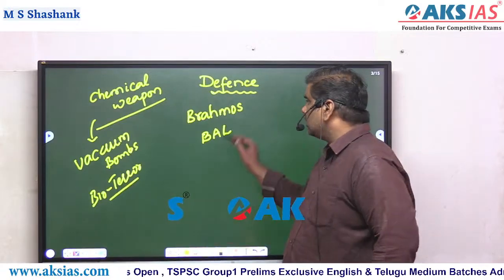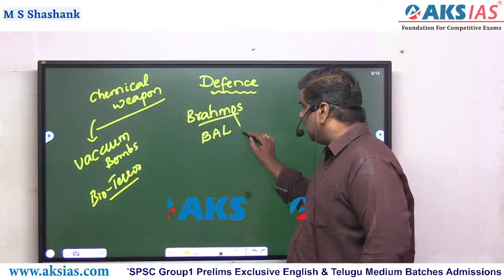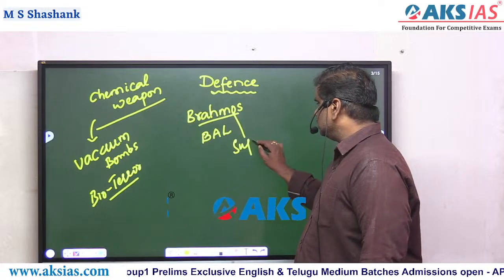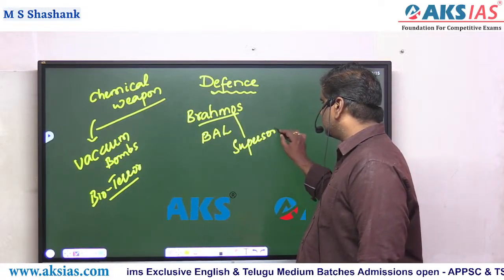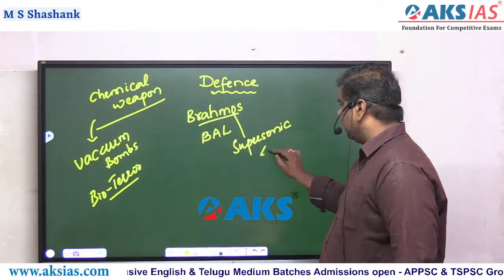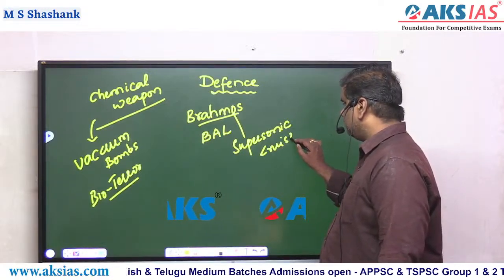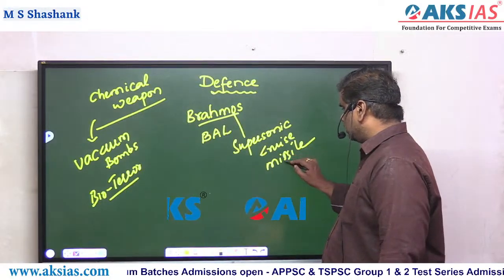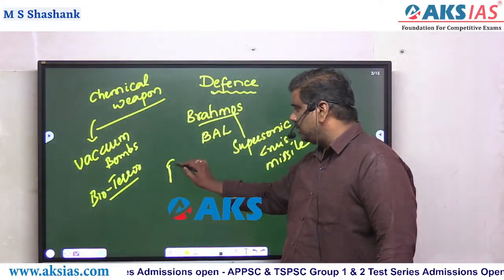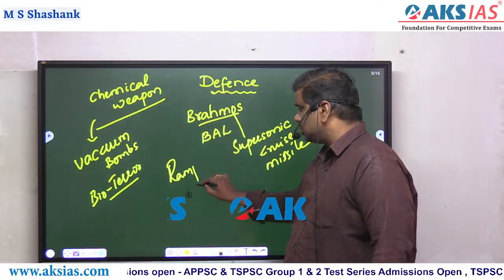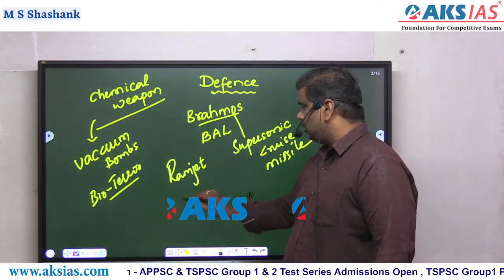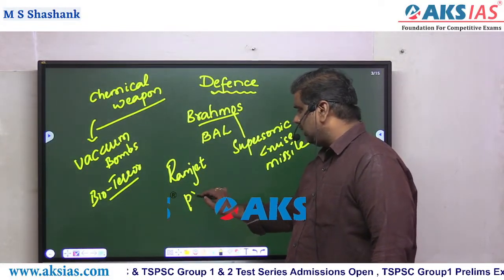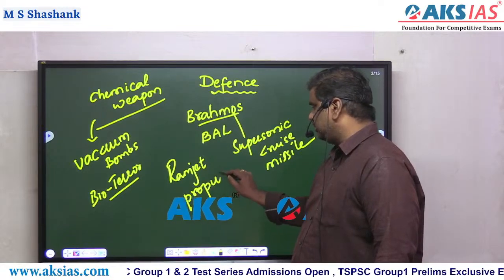BrahMos is a supersonic cruise missile, and this missile is based on one technology which is known as ramjet propulsion technology.